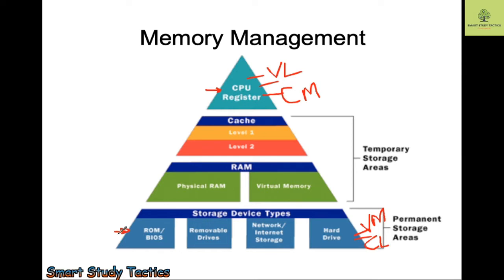If I'm going to talk about the volume of the memory, the CPU stores only a small amount of data and processes it to the next level. The CPU registers are very small and store very little data. Similarly, here we have the cache memory.